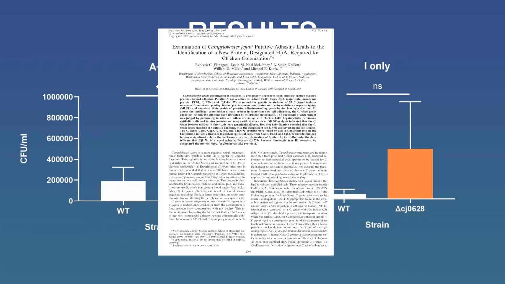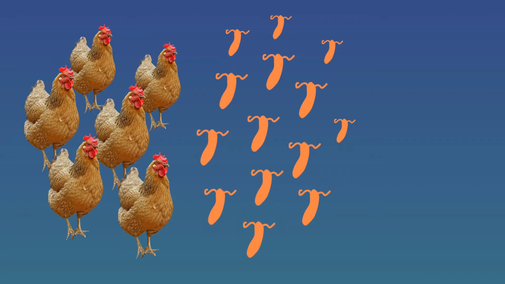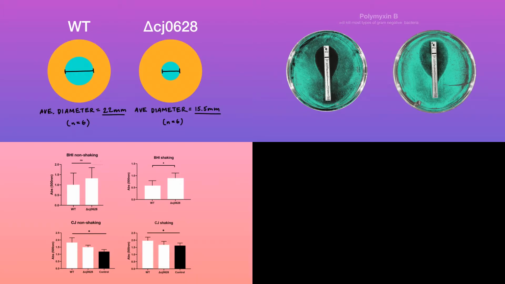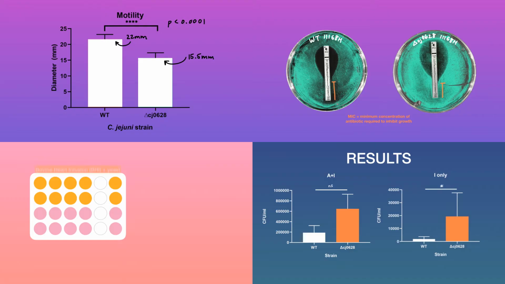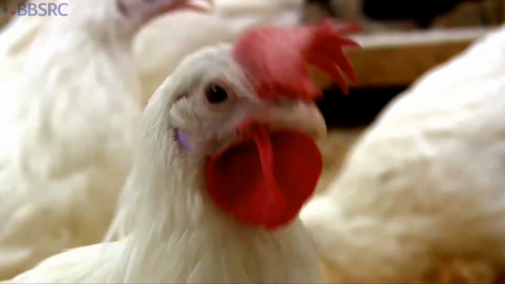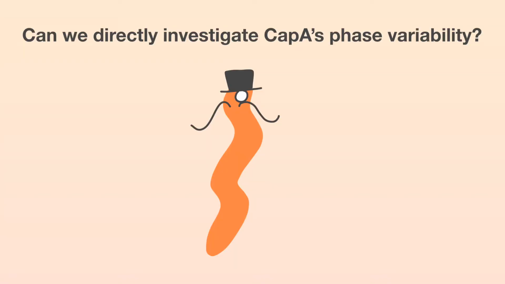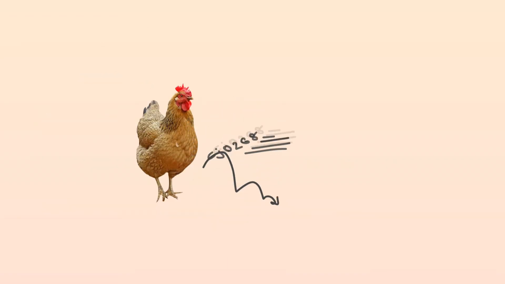The Flanagan paper concluded that CapA isn't always needed for chicken colonization, and that the Campy isolated from chickens completely lack the CapA gene. Putting all of these results together, we can see that, except for adhesion and invasion, the wild-type strain exhibits virulence phenotypes to a significantly greater degree than the CapA mutant. Those adherence and invasion results also tell us that the behavior of CapA is much more complex than we originally thought. There's a lot more factors to consider before we move on to in vivo studies targeting CapA, like what physiological and environmental conditions will induce the expression of that gene, or even make it necessary for that gene to stick around in the Campy genome at all.